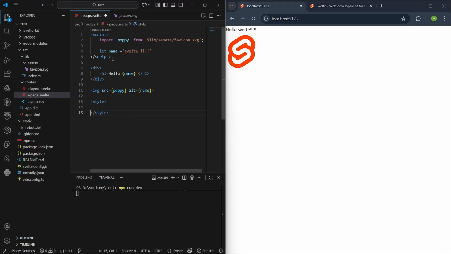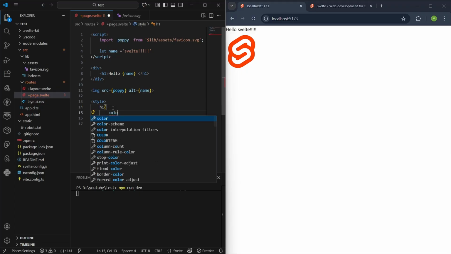So there are three parts, as I have told you. First the script, then the HTML part, and at the last you have to use the style. This is the format you have to use. In the style, I'm just going to show an example with this h1 tag. With curly braces, I want to give it a color of, say, red.